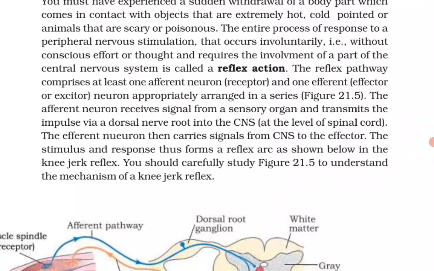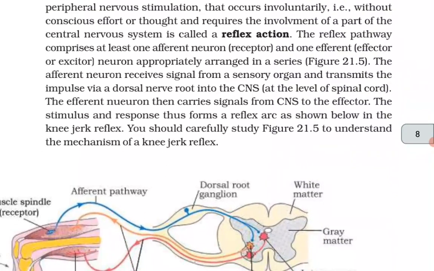The reflex pathway comprises at least one afferent neuron receptor and one efferent effector neuron appropriately arranged in a series. The afferent neuron receives signal from a sensory organ and transmits the impulse via a dorsal nerve root into the CNS at the level of the spinal cord.